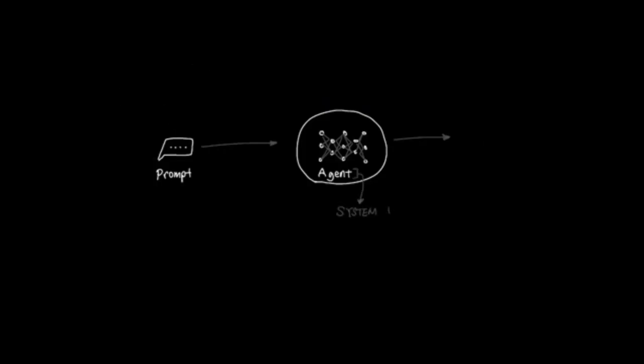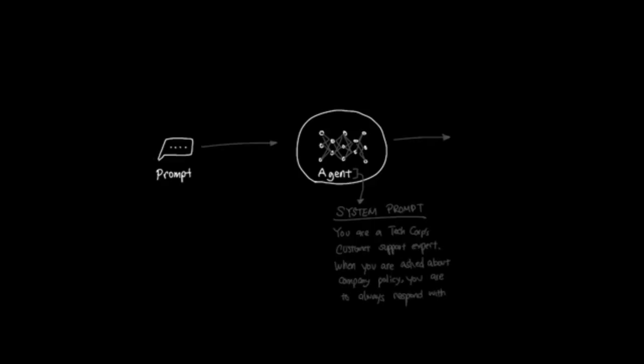And the same thing applies to role definition when you're describing the role of the agent. For example, you might write out a detailed prompt like, "You are a TechCorp customer support expert. When you are asked about the company's policy, you are to always respond with bullet points for easier readability." As you can see, being able to control the agent's behavior can directly benefit from a well-written prompt. This type of technique is referred to as prompt engineering.